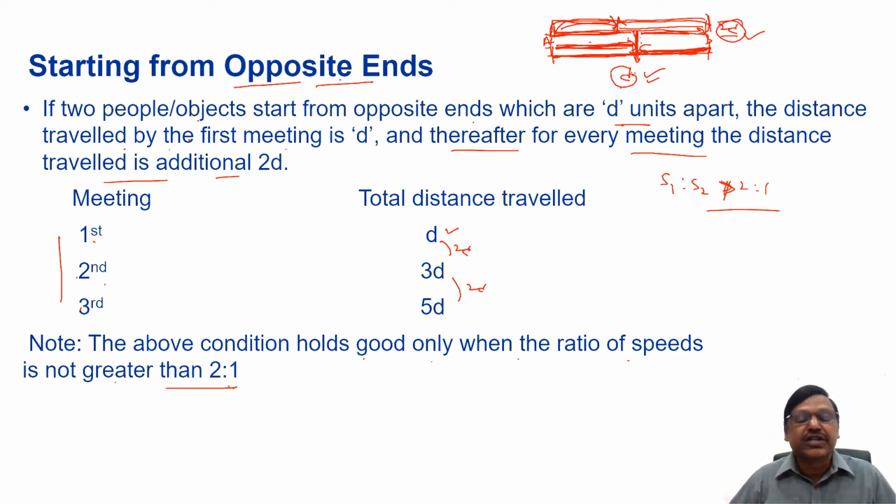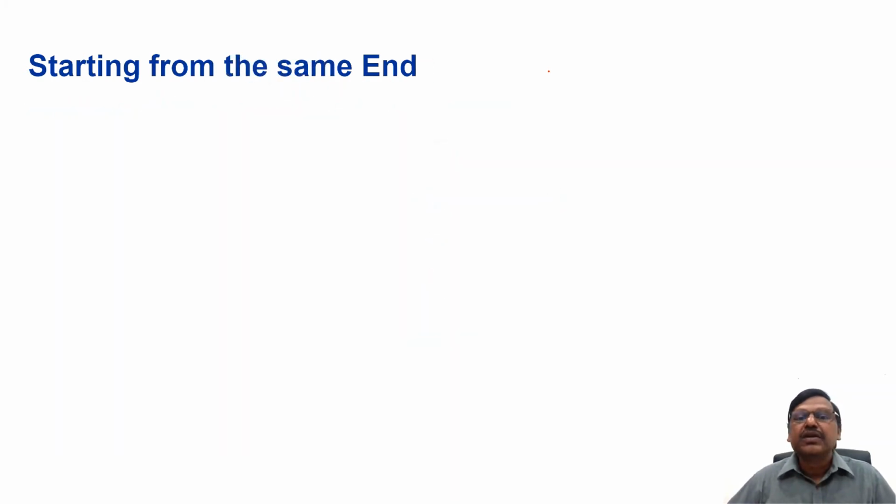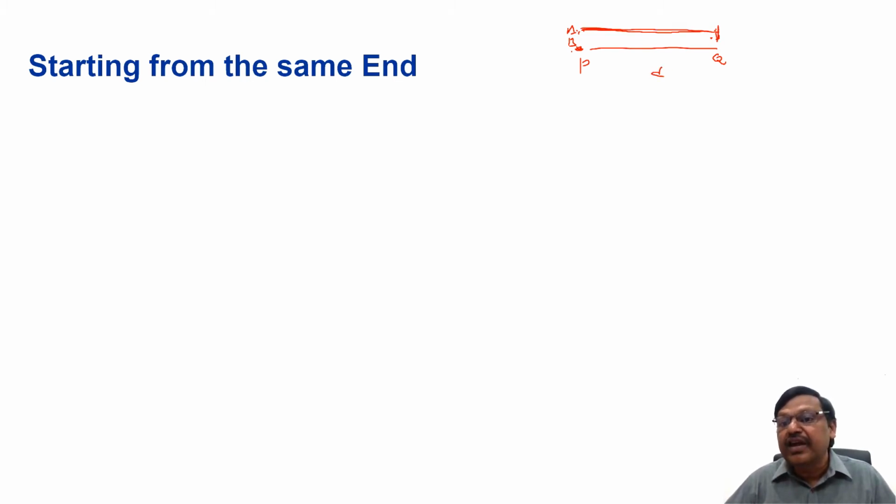This is from opposite ends. Now let's take it from the same end. What happens? Suppose two people start from point P, go to Q and then return. Let us say there are two people, A and B, traveling. Suppose A is the faster one, and A and B both start here. Because A is faster, he will reach Q first. That means he traveled the entire D. Then he returned and came up to here. By then B has come up to here.